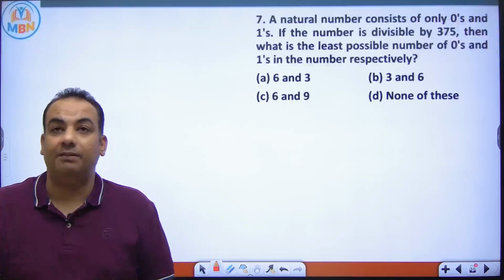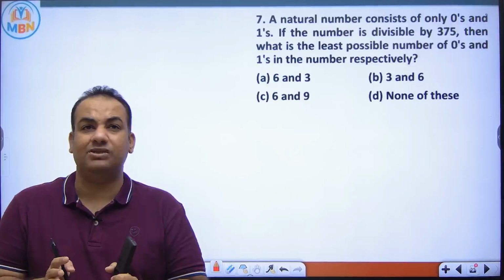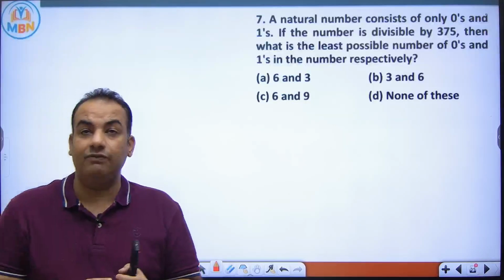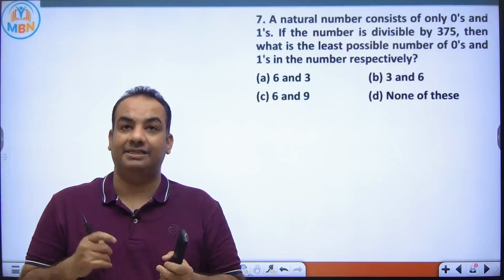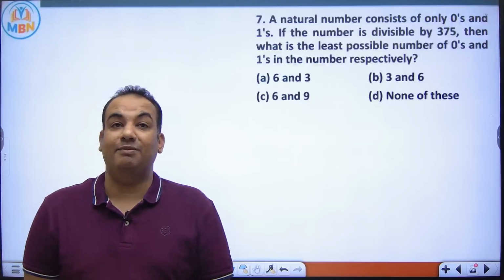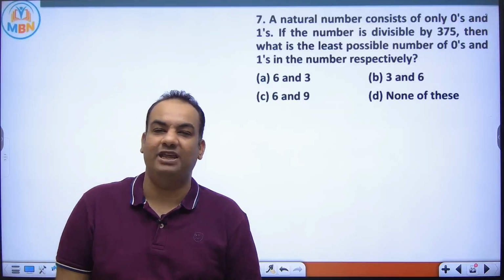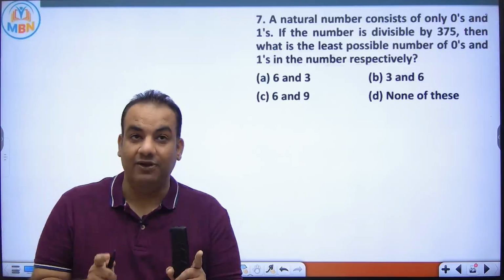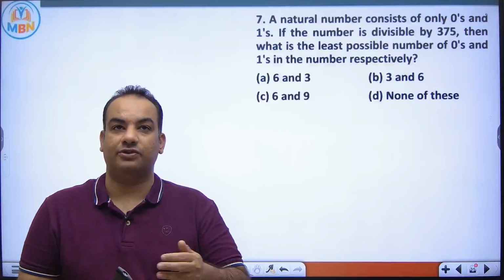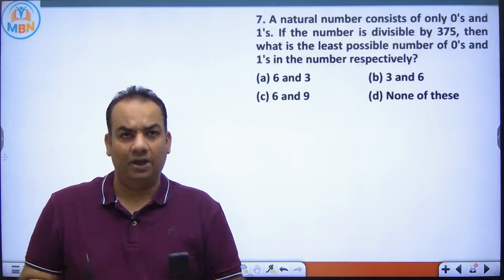A natural number consists of only zeros and ones. So there is a number in which we have only zeros and only ones. If the number is divisible by 375, then what is the least possible number of zeros and ones in the number respectively? Very, very good question. So pause the video, try the question, and then look for the solution. I hope you have tried till now.